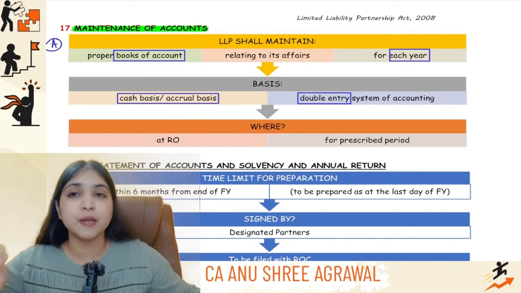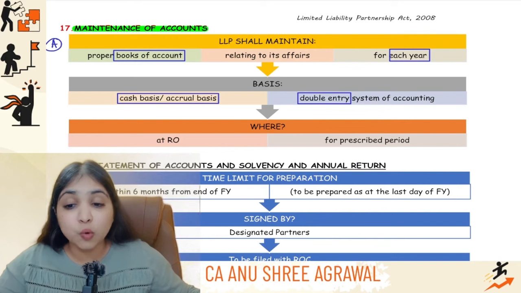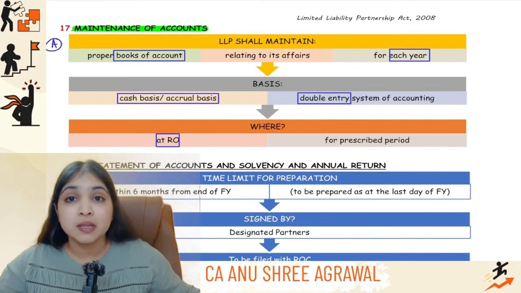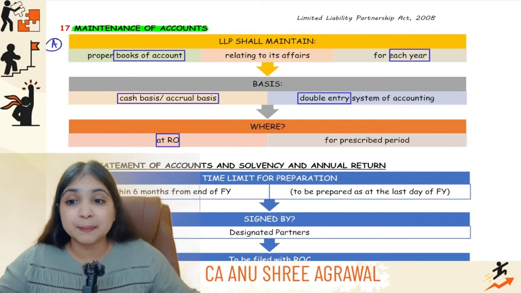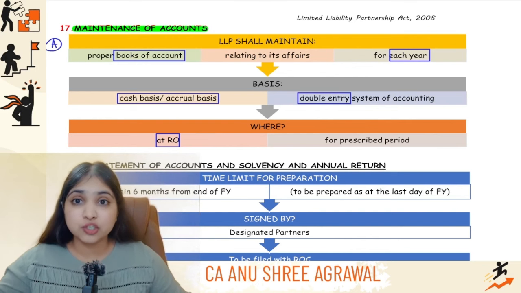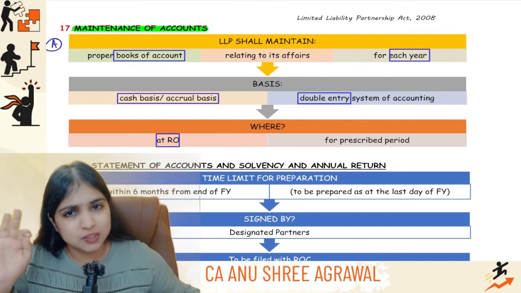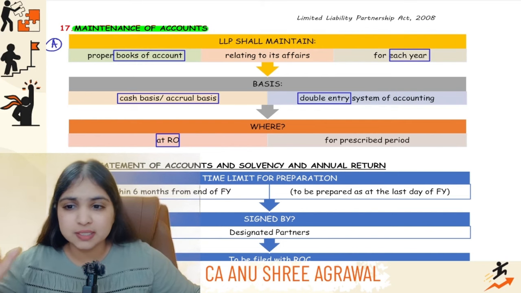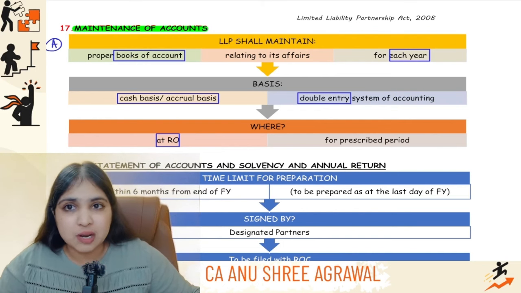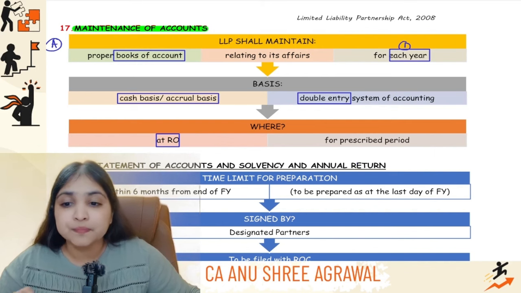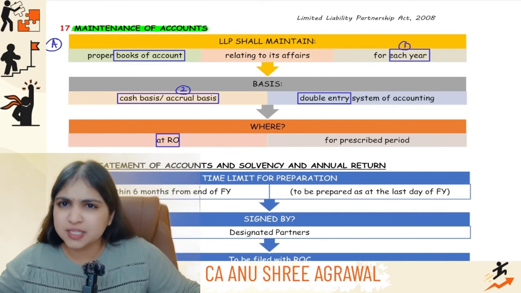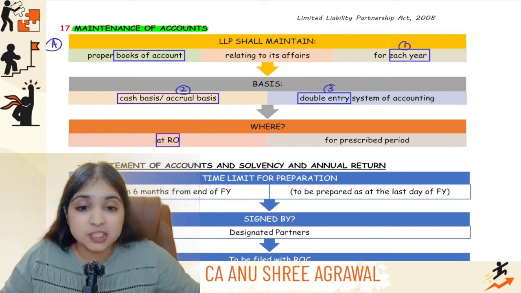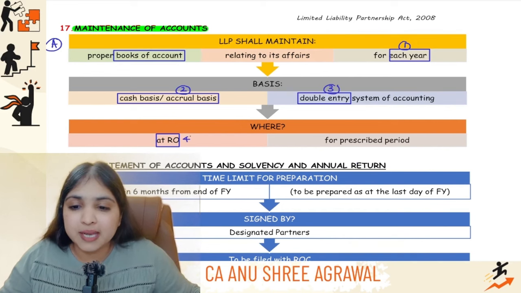Single entry not allowed. Okay, and where will the books of accounts be kept? Only at the registered office, no other place. Like for company, we say that books can be kept at RO or any other place which the board can decide. Here, no other place, only at the registered office. So books of accounts, very simple discussion guys. Point number one, LLP shall maintain books of accounts for each financial year. Point number two, they will be as per the cash basis or accrual basis, but only on the basis of double entry system, and these books have to be kept at the registered office.